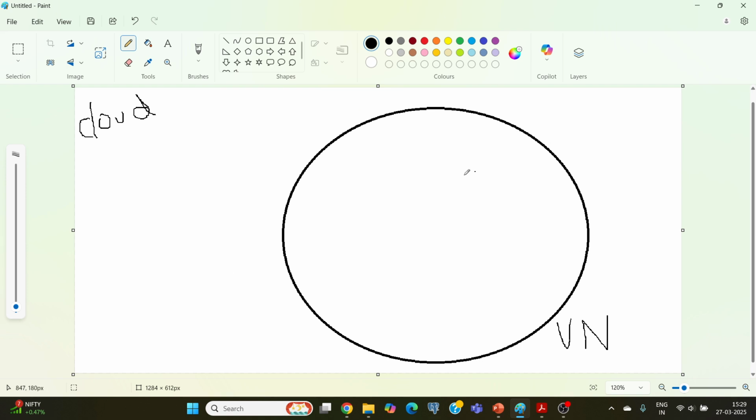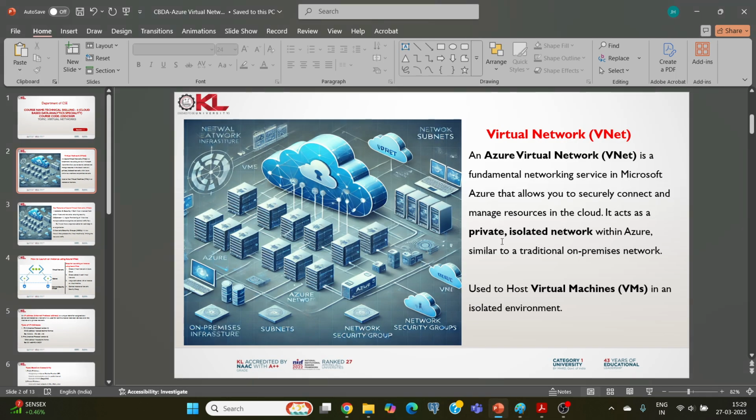Within the circle, whatever systems are connected can exchange communication in a secured manner because it is free from outside traffic. Whatever traffic comes in will be protected by a firewall. So not everyone can come in; only authorized persons can communicate with the systems within the virtual network. Simply, a virtual network is a private isolated network within Azure, a service provided by Microsoft.